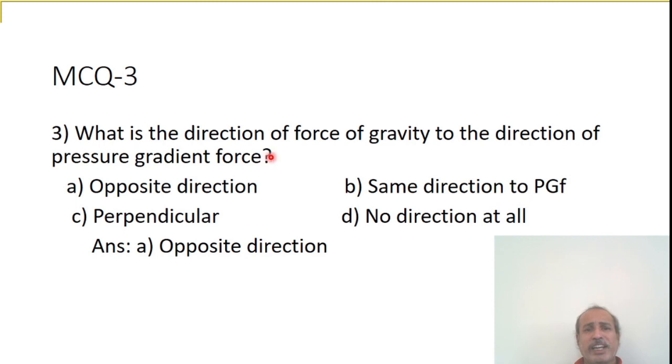MCQ 3. What is the direction of the force of gravity relative to the direction of the pressure gradient force? You know that we referred to the important points in the last slide. The pressure gradient force is always opposite to the direction of gravity. The options are: A, opposite direction; B, same direction as PGF; C, perpendicular; and D, no direction at all. So the correct option is A, opposite direction.